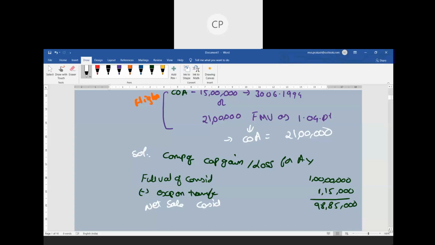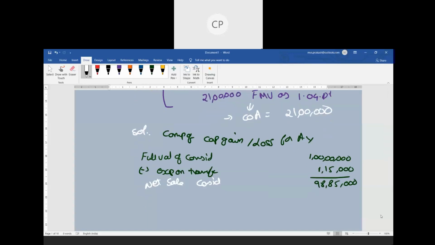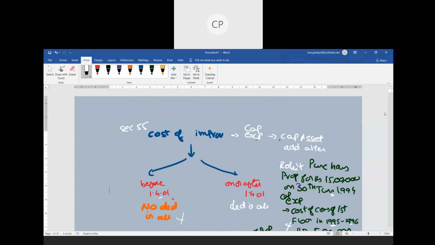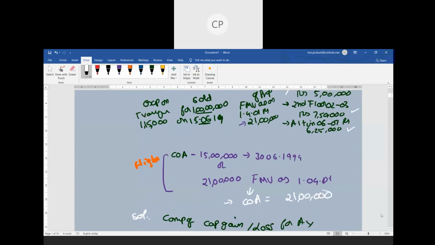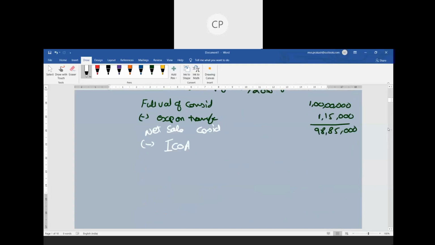Now, from this, what do I need to do? I need to reduce either my cost of acquisition or my indexed cost of acquisition. When do we take cost of acquisition, and when do we take indexed cost of acquisition? For that, we need to see the period of holding. When is he purchasing? He purchased this in 94, and the asset is sold in 2019. So the period of holding is more than 3 years. As the period of holding is more than 3 years, ultimately I will call that a long-term capital asset. As it is a long-term capital asset, we can provide the benefit of indexation.